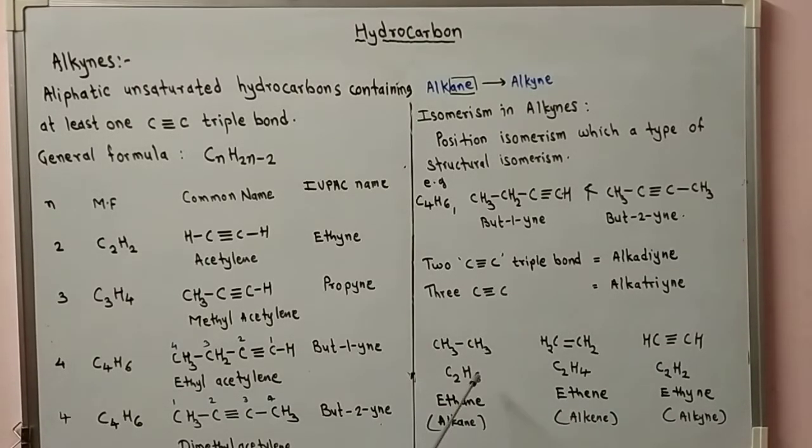So two hydrogens are less in ethene as compared to ethane, and also in alkyne, here as compared to alkene, two hydrogens are less, and four hydrogens less as compared to alkane.